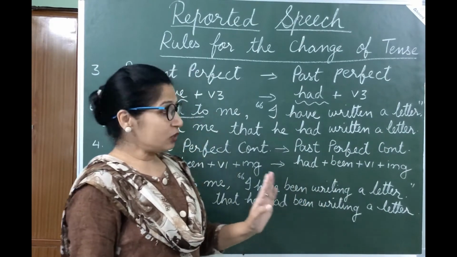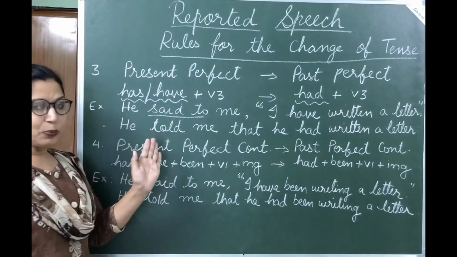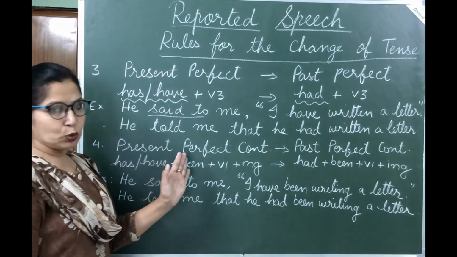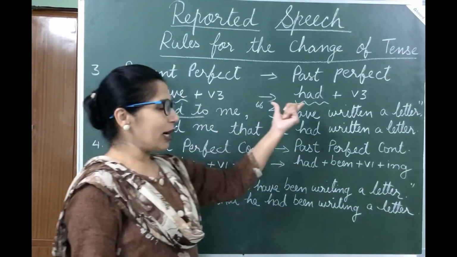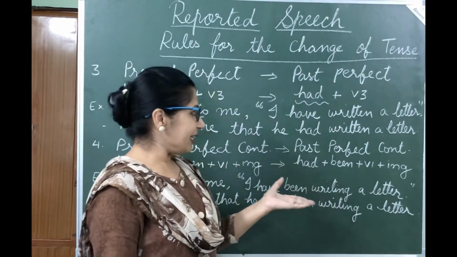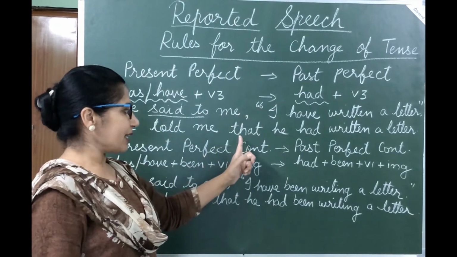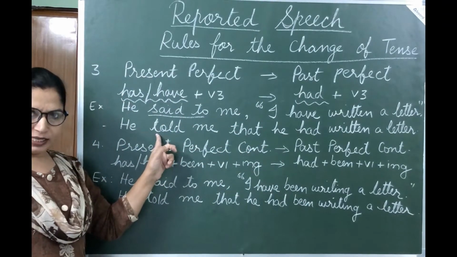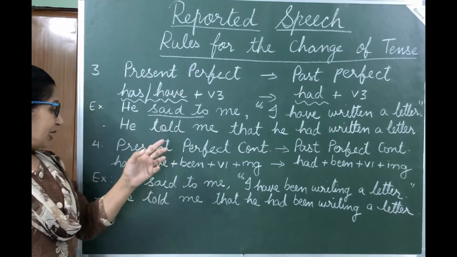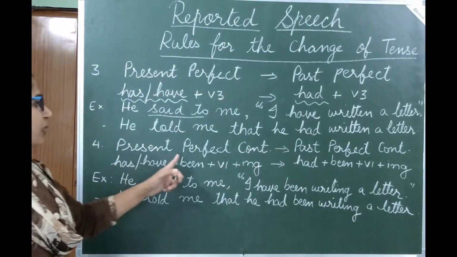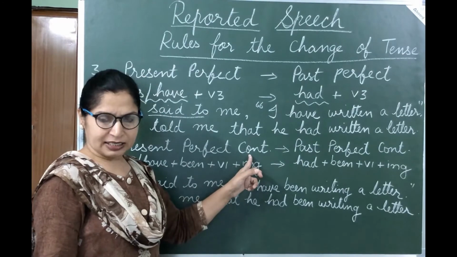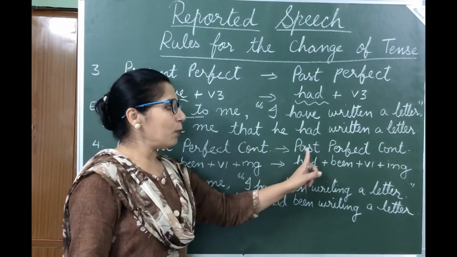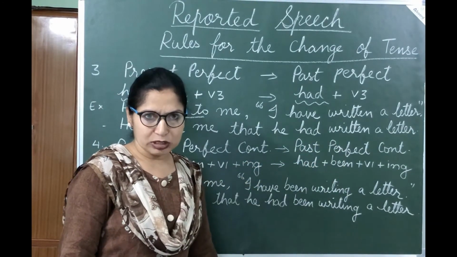So wherever has or have is there, you have to convert that into had and then written a letter as it is. So in present perfect tense, what you have to do is has और have को आपने had में convert कर देना है, comma inverted comma हटा के that लगा देना है, और ये जो said to है इसकी जगह पे told आ जाएगा. That's it. Now next tense, present perfect continuous tense. This changes into past perfect continuous tense.